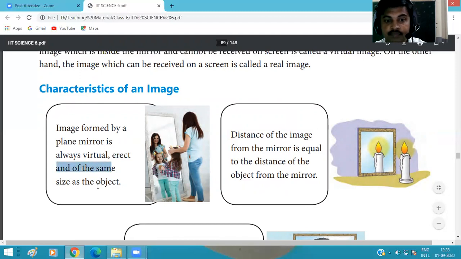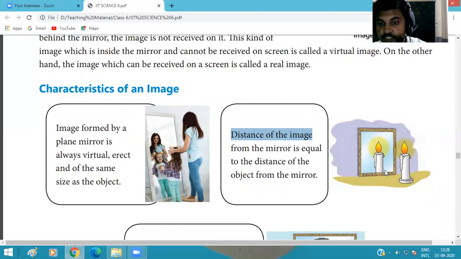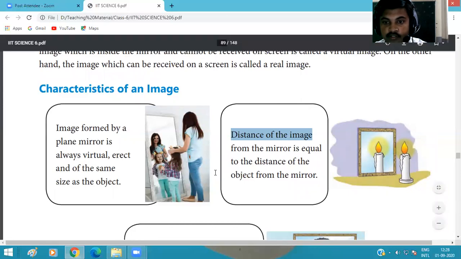And the same size as the object, जो object की size होगी वो ही image की size होगी. And in the second point, the distance of the object from the mirror is always equal to the distance of the image from the mirror. We have already discussed it.